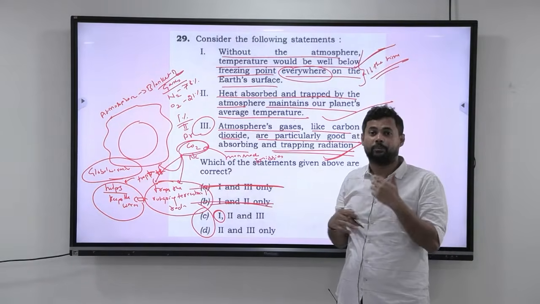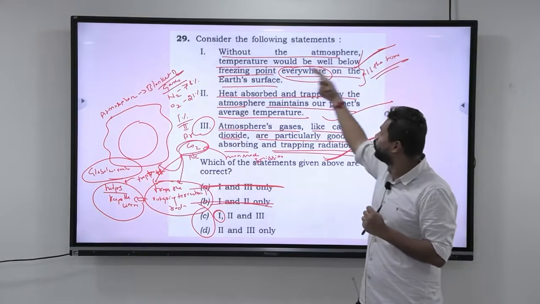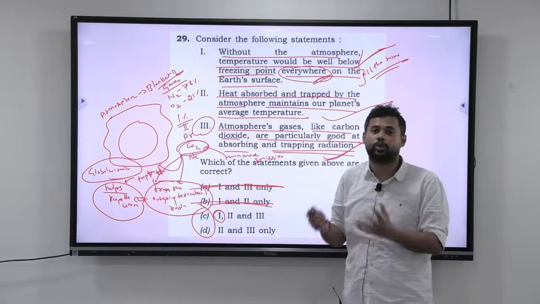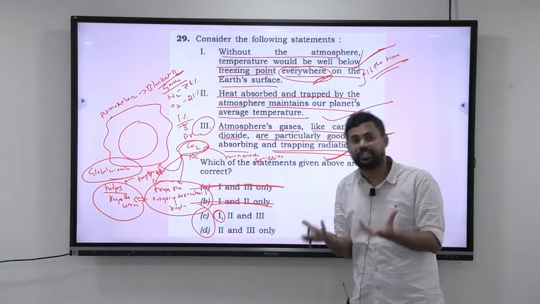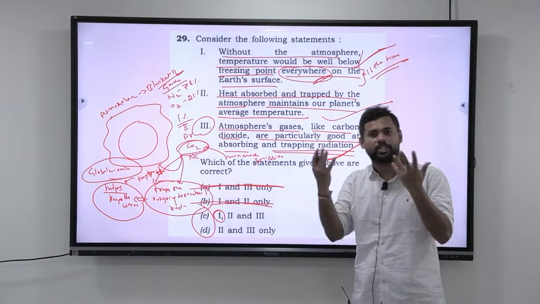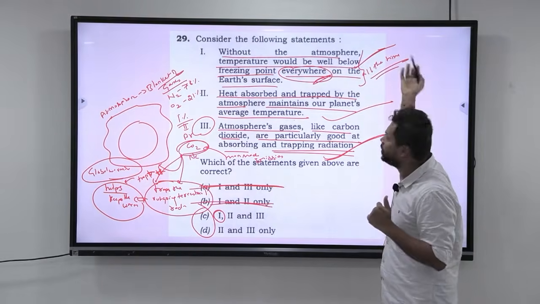But let us say that a person is reading between the lines and telling, without the atmosphere, temperature would be well below freezing point everywhere on the Earth's surface. They are telling everywhere. It need not be true, because during the daytime, it need not be that everywhere it's well below freezing point. There can be some points on the Earth's surface during the daytime where the temperature will go above the freezing point. So that is also a way of looking at it. So that person will tell it is wrong.